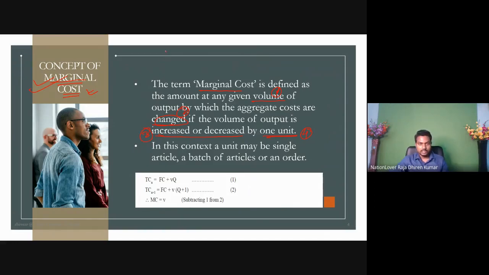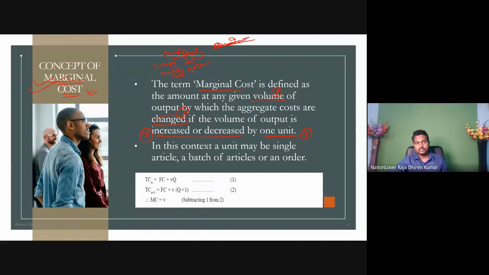At the current level, we are producing 20 units. Understand the points? And suppose we incurred a cost of rupees 1000 for the 20 units.